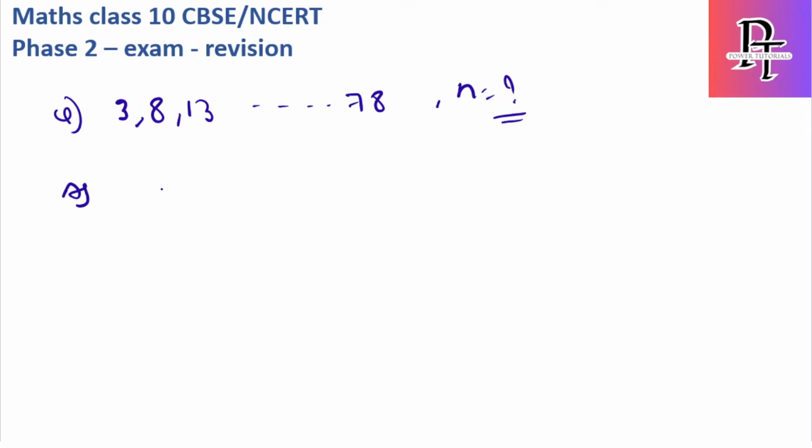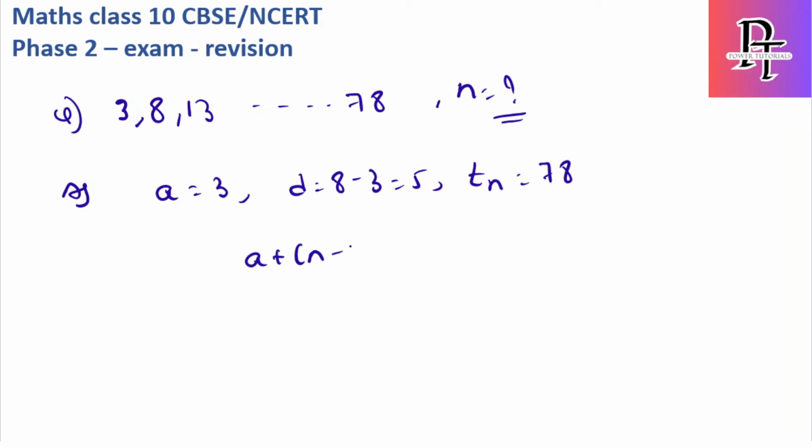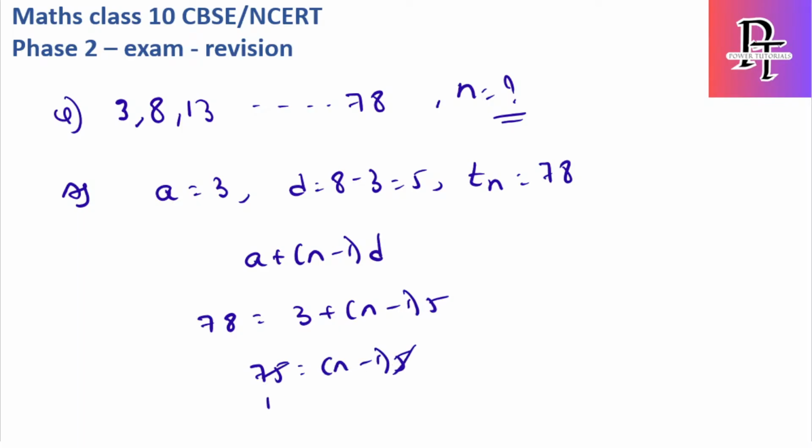For this, first let me write the a value is 3, the d value is 8 minus 3, which is 5, and the n value we need to find. We know that tn, that is the an value, is 78. Just substitute in the formula, which is a plus n minus 1 into d. So 78 equals 3 plus n minus 1 into 5. 78 minus 3 is 75, equal to n minus 1 into 5. 5 fives are 25. Therefore, you will get the n value as 16.